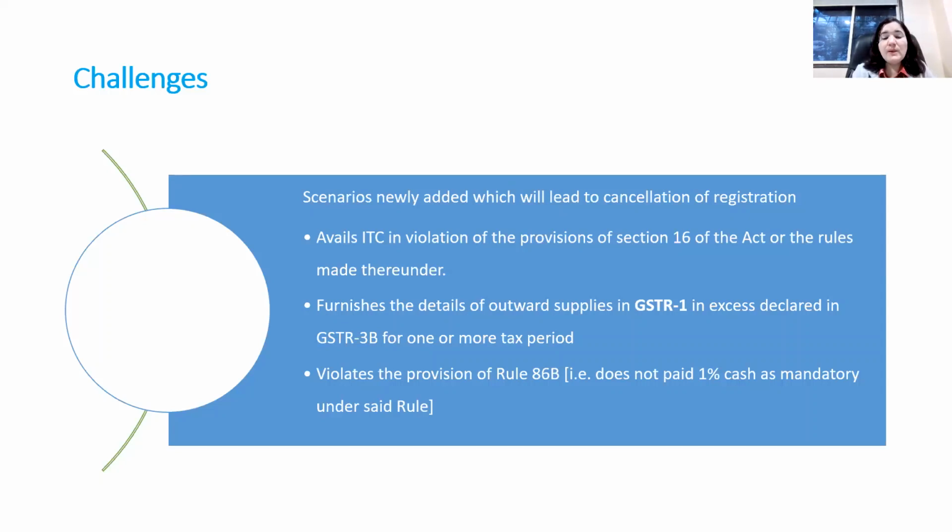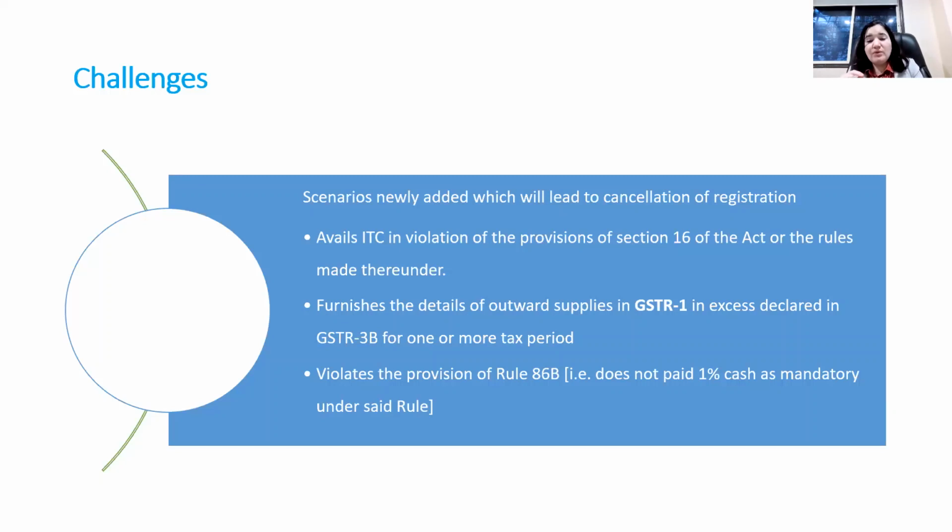So these are the genuine cases wherein cancellation of registration could proceed on account of the introduction of this new rule. The second scenario introduced is where the taxpayer furnishes details of outward supply in GSTR 1 that differ from GSTR 3B. If you had uploaded an excess output liability in GSTR 1, but in GSTR 3B you had paid a lower liability. Again, this could be on account of a credit note, but why these genuine differences have not been differentiated while drafting this rule, we don't know.